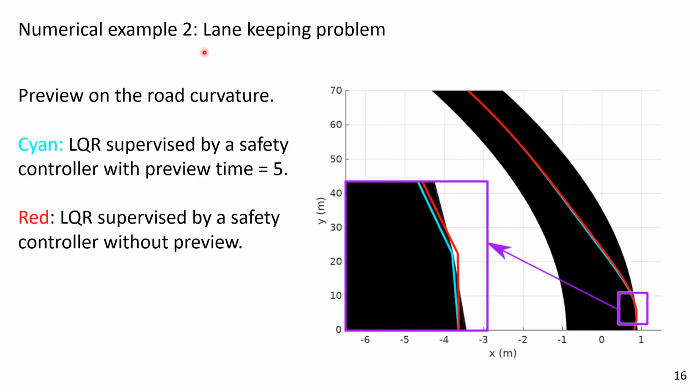In the second example, we consider a lane-keeping problem. We synthesize two safety controllers to supervise one LQR nominal controller. One safety controller is with 5-step preview. The other one does not consider any preview information. The supervised trajectories are indicated in this figure by the cyan and red trajectories. The black region indicates the safety constraints on the road surface. As can be seen here, the red curve supervised by the safety controller without preview information violates the safety constraint at this point, while the cyan curve stays within the safety constraints all the time.